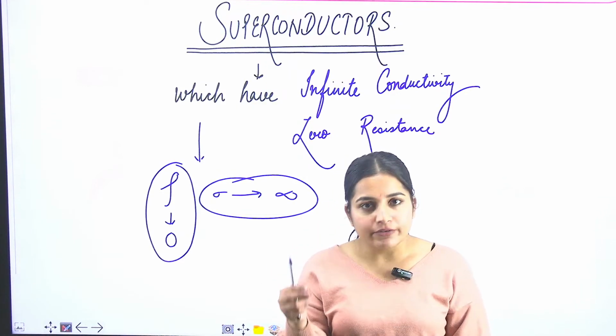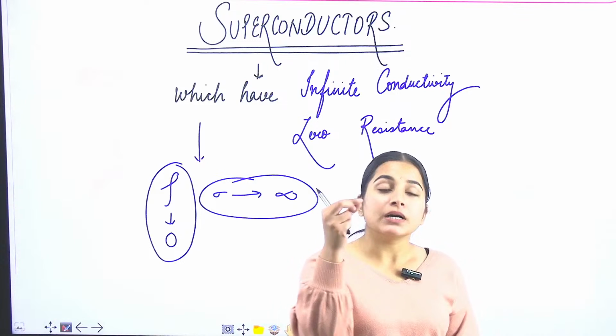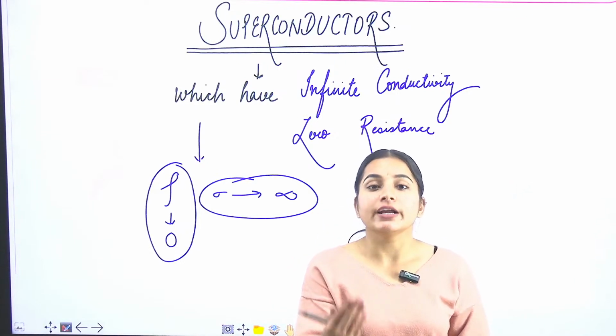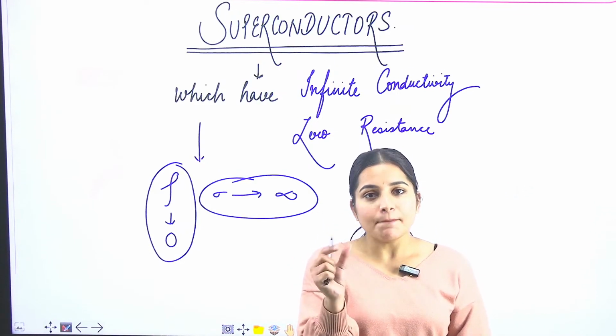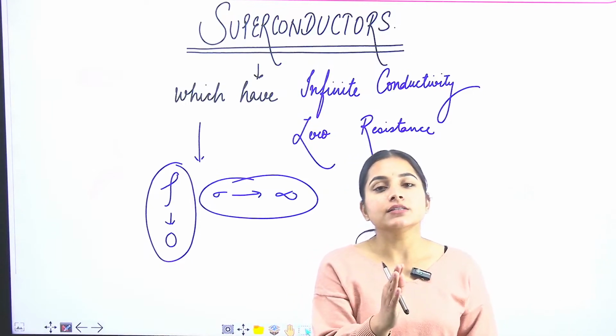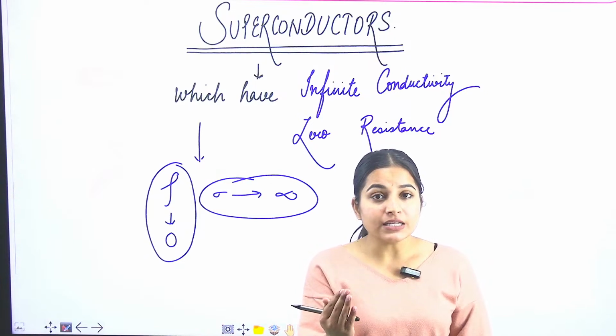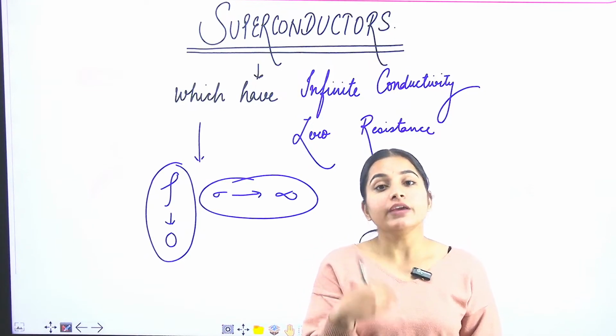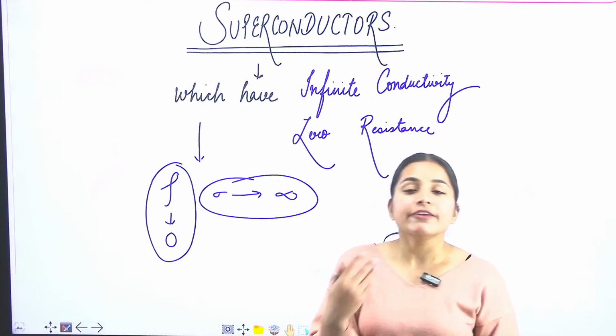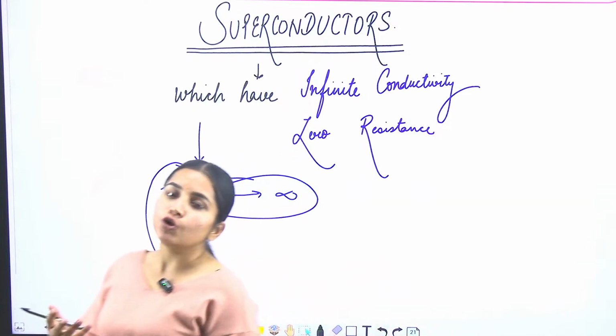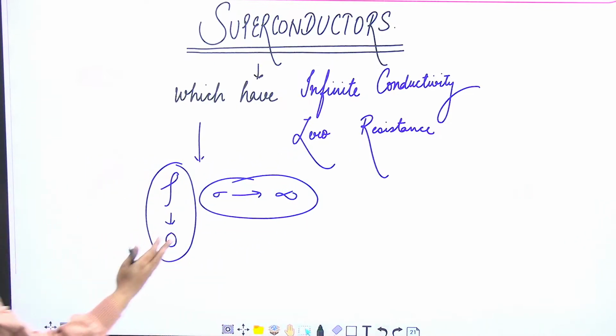Whenever you reduce the temperature to a particular low value, some metals lose their resistance totally and they become superconductors. It means they start to conduct in a very effective manner. There is infinite conductivity, and that phenomenon is known as superconductivity, and the materials are known as superconductors. They allow the current to pass through them.